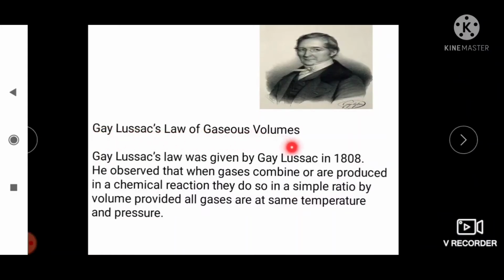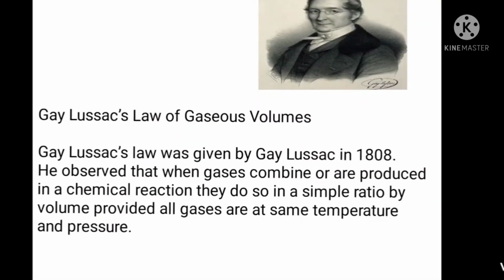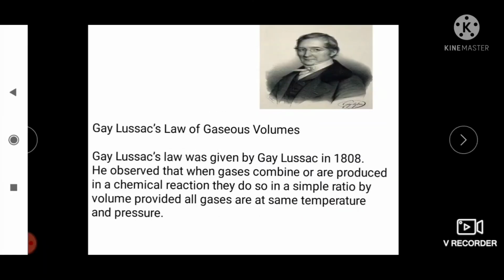Gay-Lussac's law of gaseous volume. This law was put forward by French chemist Gay-Lussac in 1808 and established an interesting relationship between the volumes of reactants and products.